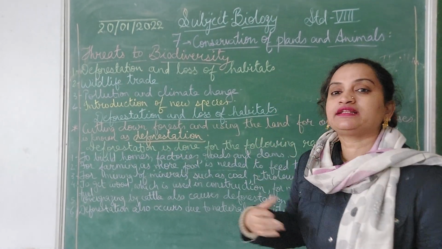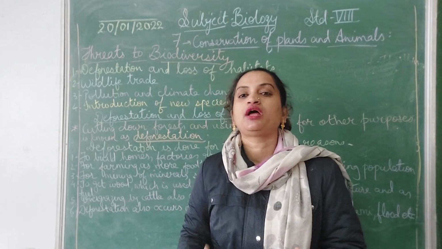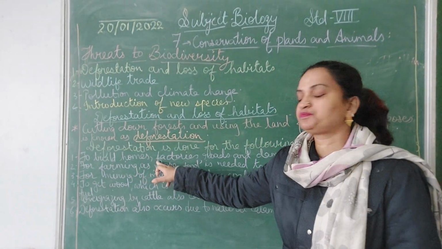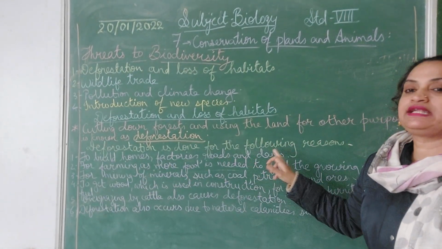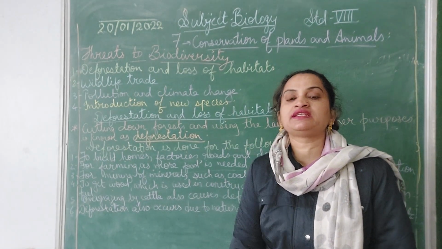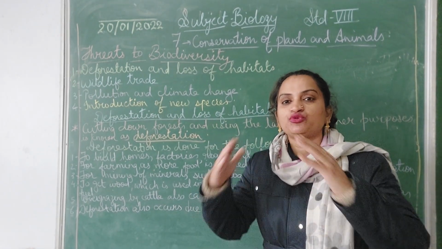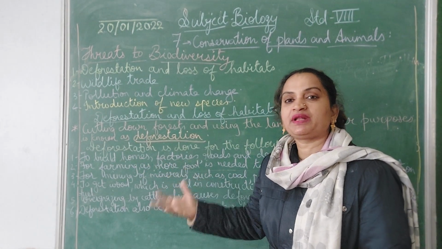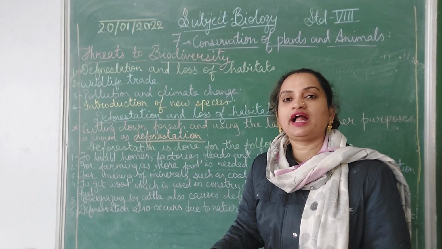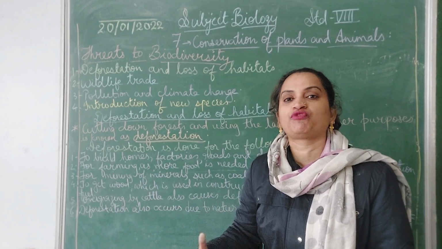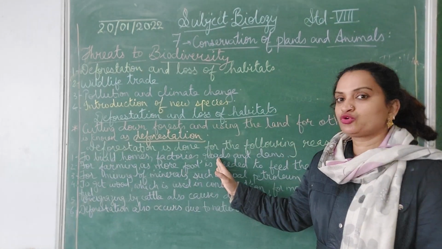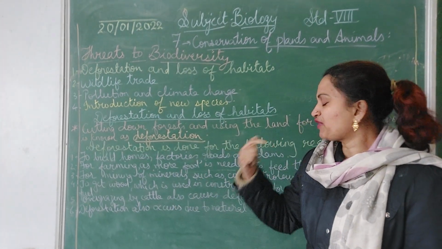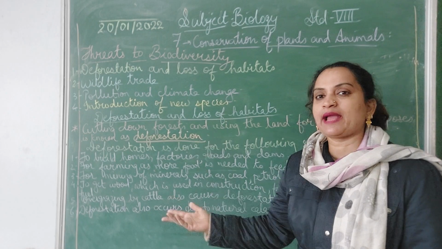Now, why is deforestation done, or what are the reasons for deforestation? To build homes, factories, roads and dams. See, as the population is increasing day by day, they need homes to stay, and to build factories. If people are there, they have to earn, they have to work, and for that there should be more and more factories, roads and dams. So deforestation is done to build homes, factories, roads and dams.